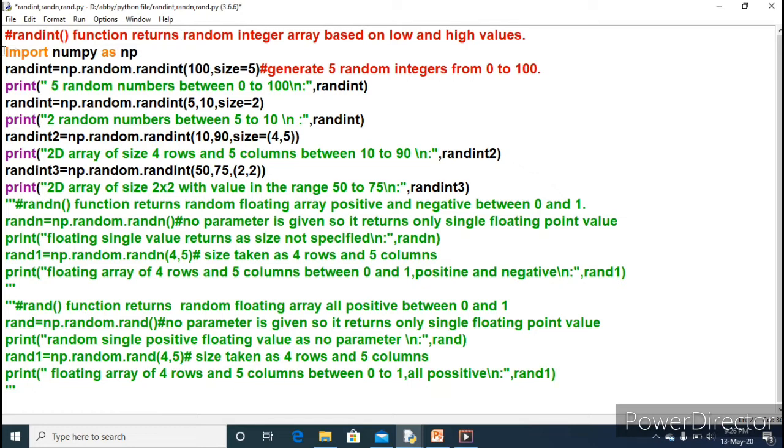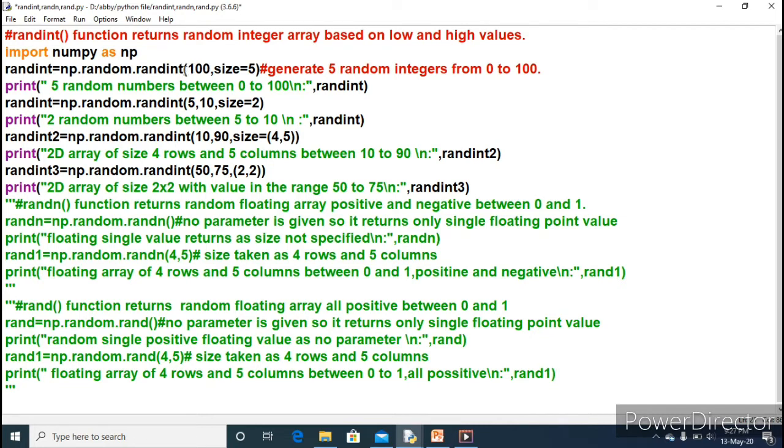So the program starts from here. Import numpy as np, and I have created one randint variable which stores random values starting from 0 till the last value of 100, and the size is specified as 5. That is the randint function we have used here, and the parameters I have provided are 100 and size equal to 5. 100 is what? It is the higher limit. The lower limit, by default, will start with 0.